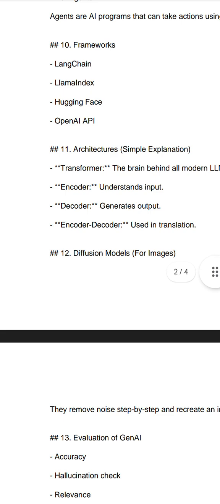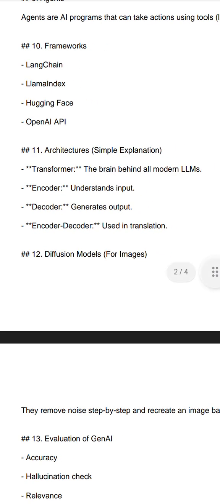Okay, let's understand architecture. The transformer is the brain behind all modern LLMs.